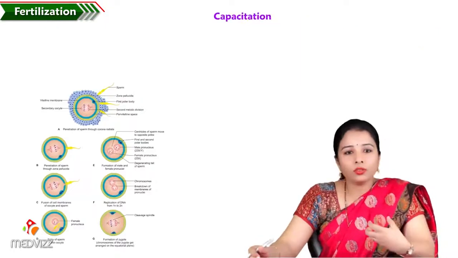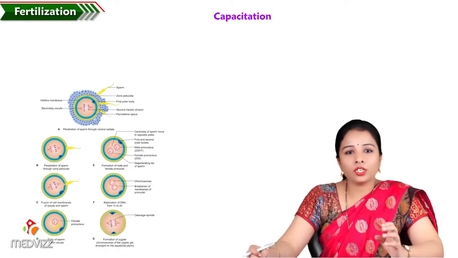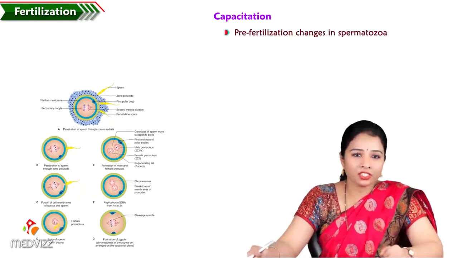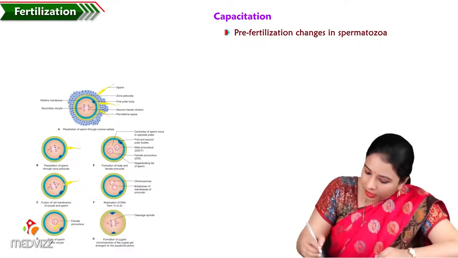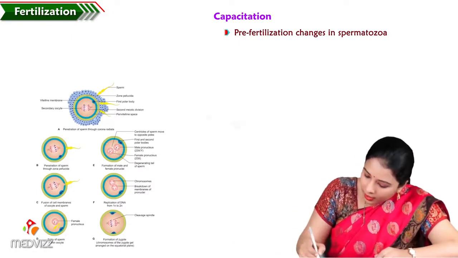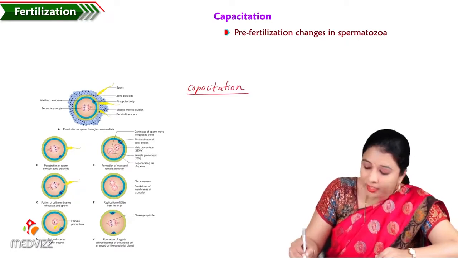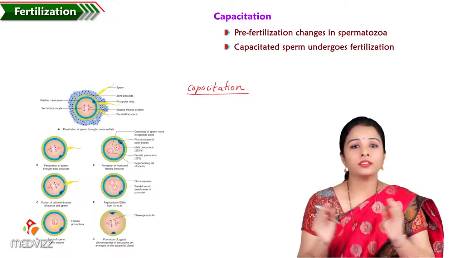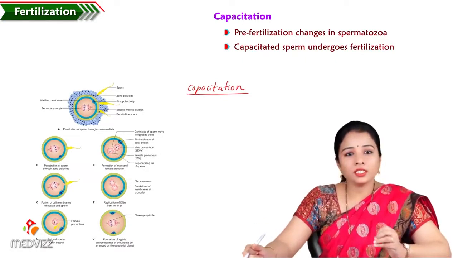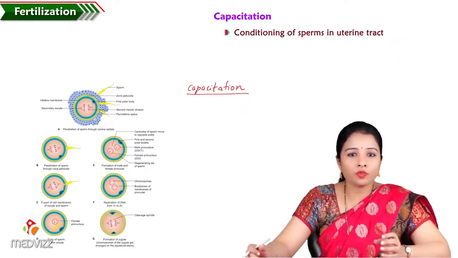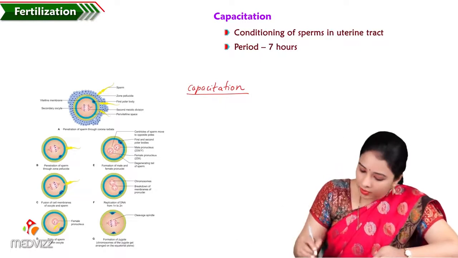Before undergoing fertilization, the sperm has to undergo some pre-fertilization changes. These include a main step called capacitation. Only the capacitated sperm is allowed to undergo fertilization. Capacitation is a period of conditioning of the sperms in the female genital tract, which lasts for around 7 hours.